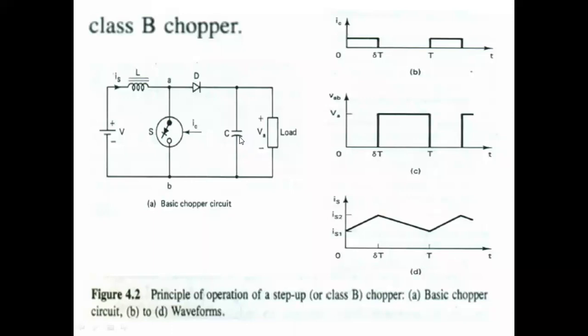It decreases the current from IS2 to IS1, and the switch is off. That means this is the off period of the switch.